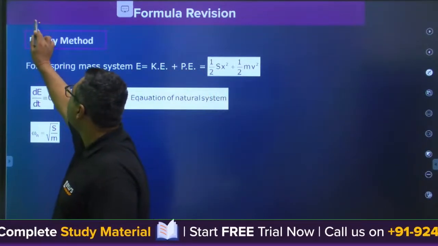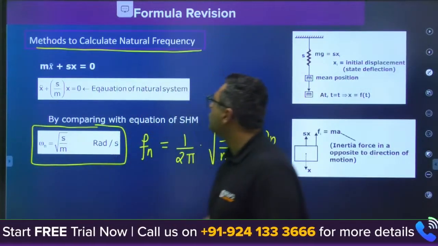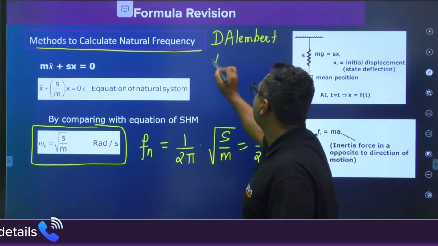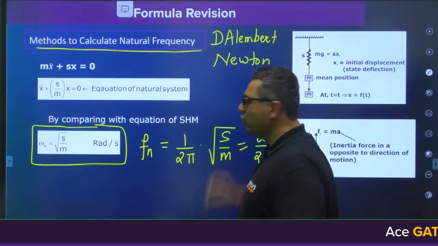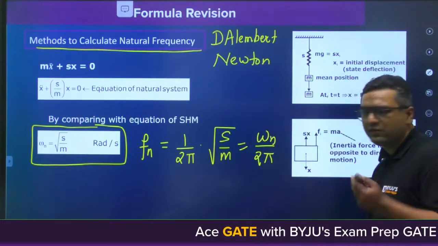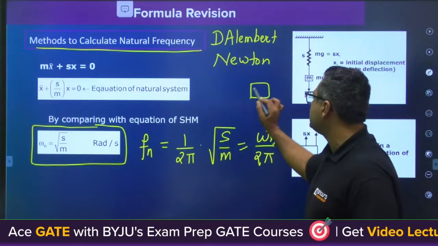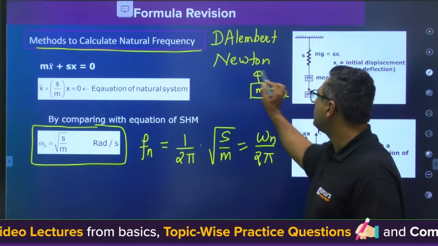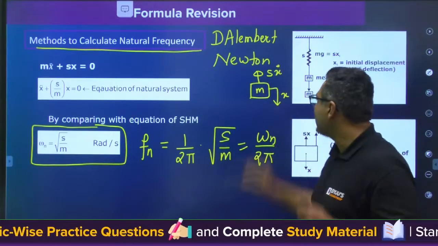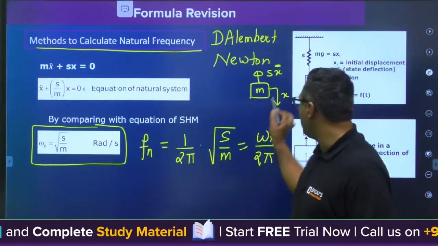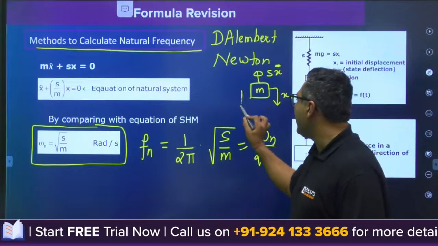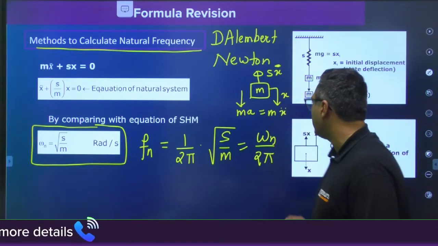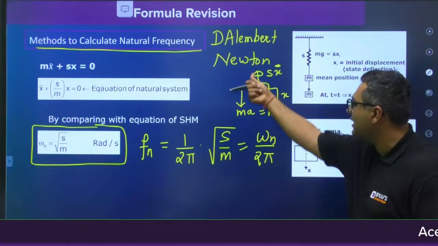The second method, my dear, is the energy method. First of all, I would like to tell you that when we are talking about D'Alembert principle and Newton's method, they are almost similar. If you want to learn Newton method, I am giving you a hint. What we do for Newton method is that this is the mass, and we say it is displaced in the x direction, and we write the restoring force Sx. Then we say it is going in this direction x. So we are saying that the accelerating force of this mass, which is m into a or m into x double dot, is the accelerating force in the displacement direction.